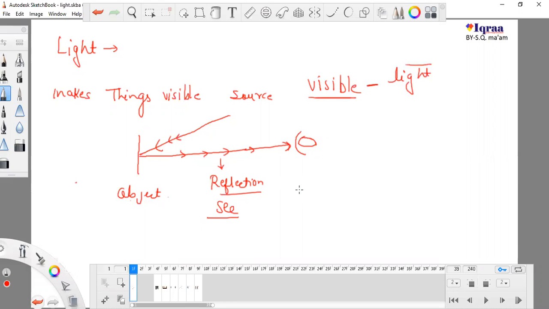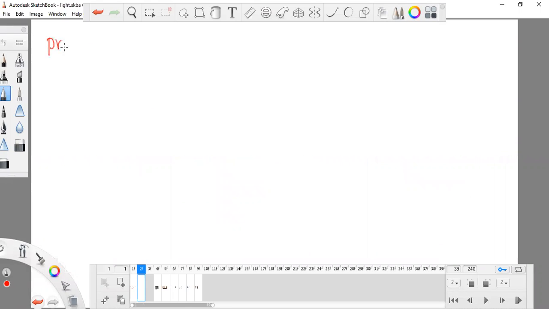So this is a very beautiful optical phenomenon. What is the meaning of optical? Related to eyes. So this is a very beautiful optical phenomenon in which we can see any object with our naked eyes. There are some properties of light which we will discuss.